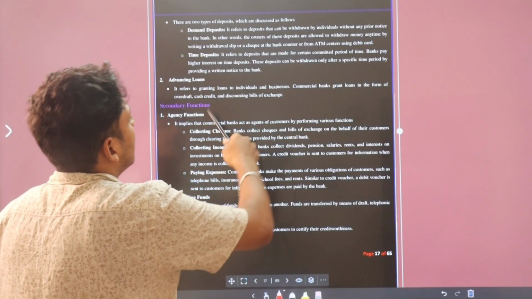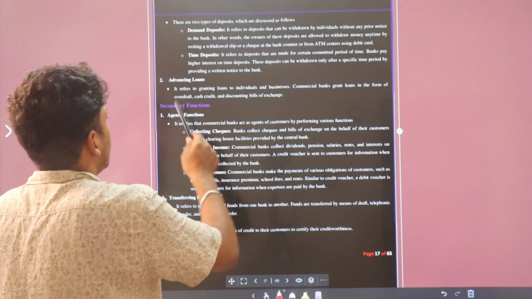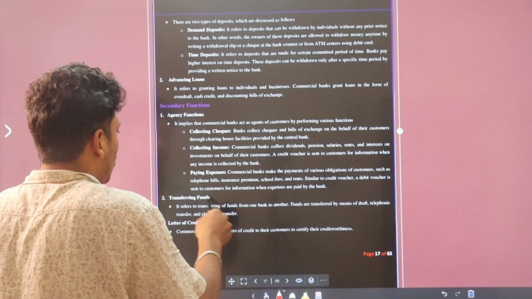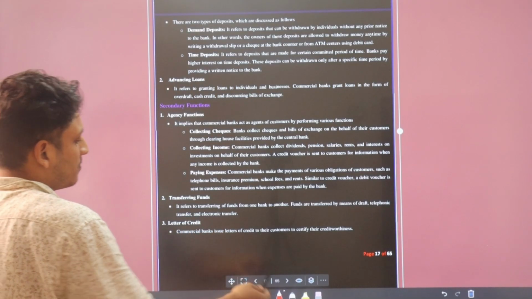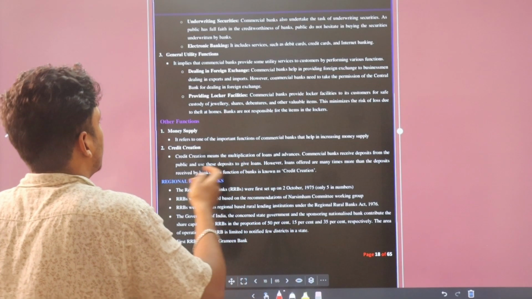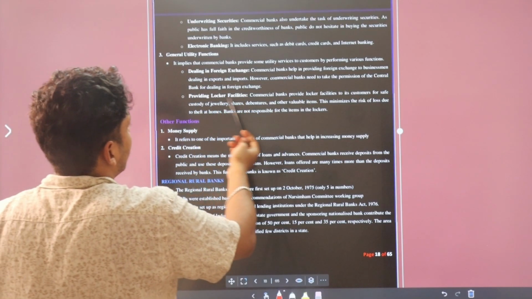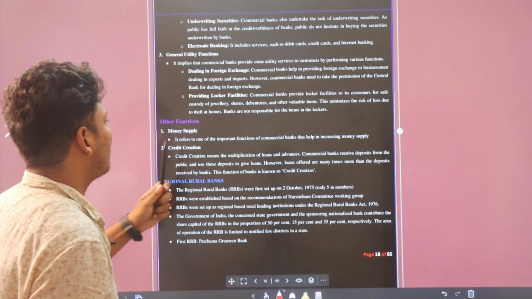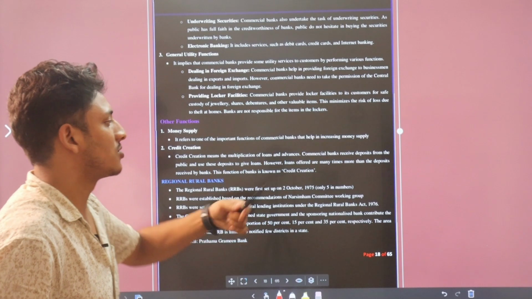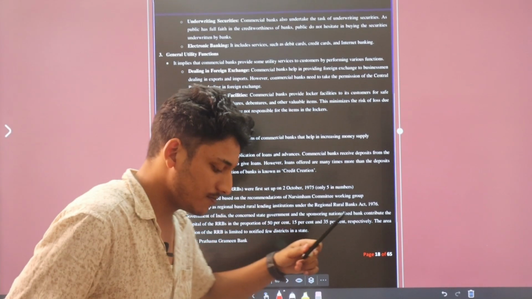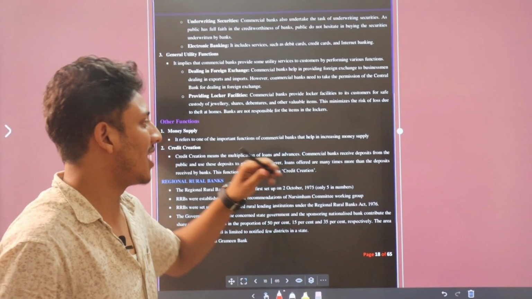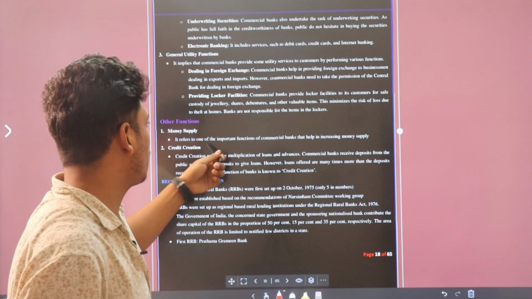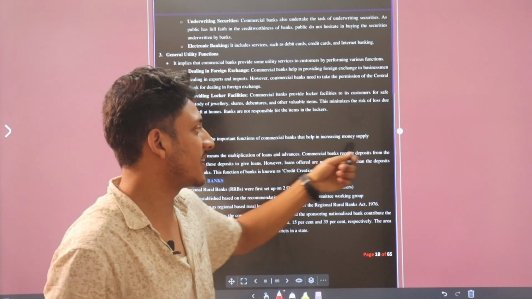Okay, advancing loans, the bank will provide you loans. Now secondary functions: agency functions like collecting checks, collecting incomes, paying expenses, transferring of funds, letter of credit. These are some secondary functions of commercial banks. Then general utility functions: dealing in foreign exchange, providing locker facilities. Now other functions: money supply. It will help in increasing the money supply, so that you don't have to rely on other banks, I mean national banks. It is one of the most important functions of commercial banks, that it helps increase the money supply.